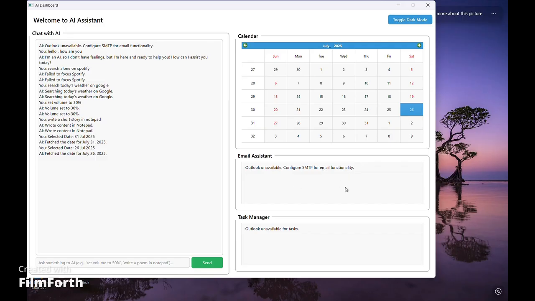You can create and manage tasks via the query box itself, like the regex pattern queries which are already mentioned in the readme.md file. Using all those, we can manipulate the task manager, email assistant, and all.